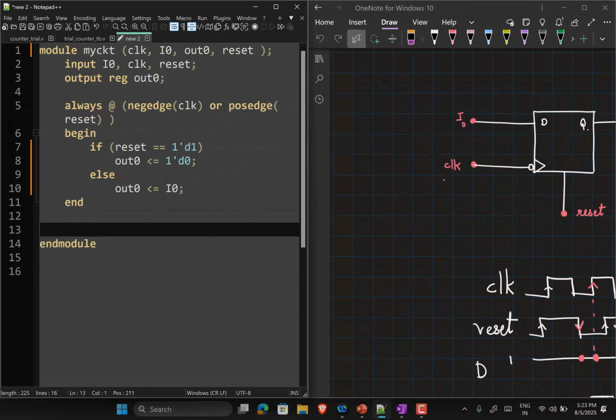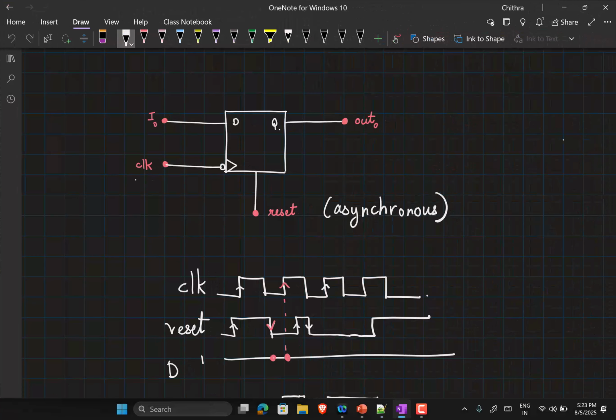So if we write always @ the process variable 1 or variable 2, then this will work. If you write always @ negedge of clock or posedge of reset, in this same example that we have here, this will not throw an error, because the understanding is that one is a reset signal that will occur once in a while. But how will it know that it is a reset signal? Because for a flop like this, much like there is a condition between I0 and clock, there are timing constraints between reset and clock. These constraints are called recovery and removal, but it is similar to how setup and hold constraints are set for I0 and clock.